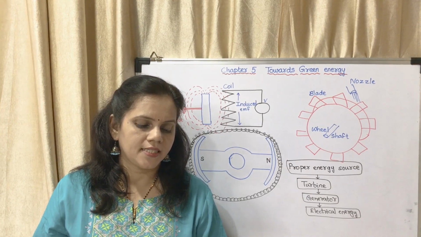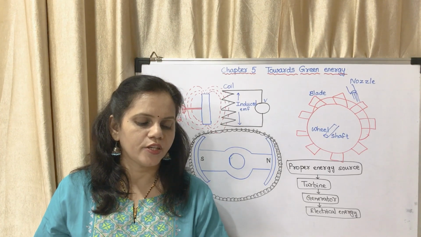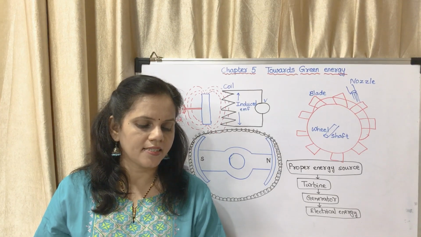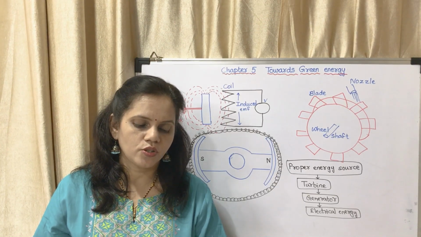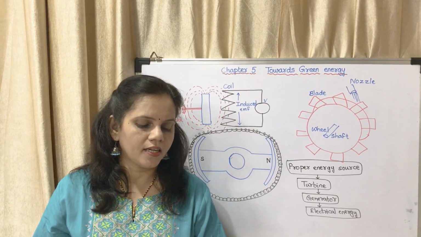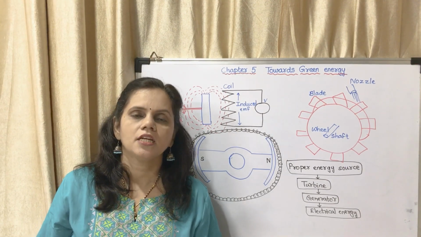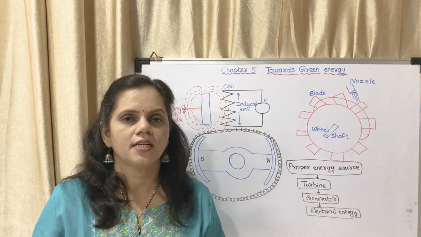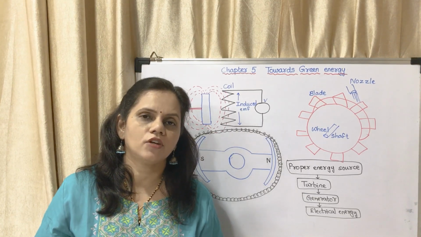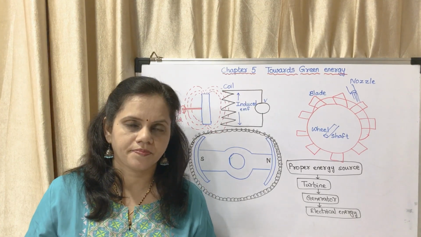Now, we know that energy can be converted from one form to another. Different sources of energy are used to get the different forms of energy necessary for us. In previous standards, we have learned about energy, sources of energy and various concepts related to them. Here, we will learn about various sources that are now used for generation of electrical energy. So this chapter is basically about generation of electricity and the different types of power stations which are working for generation of electricity.